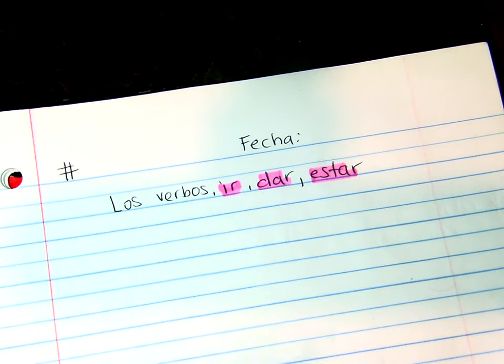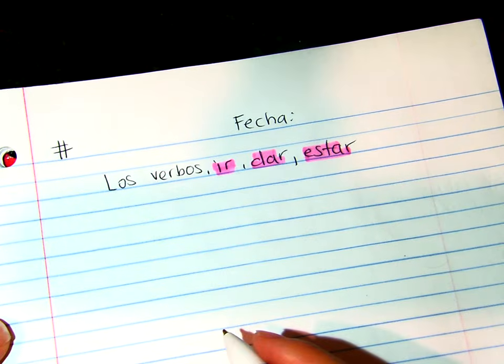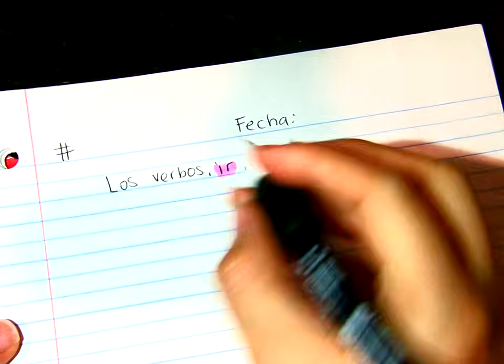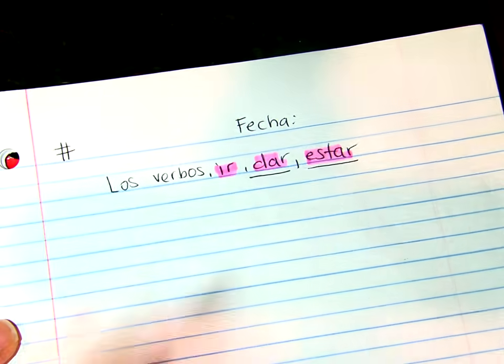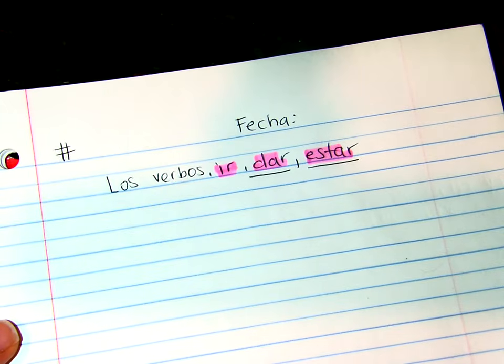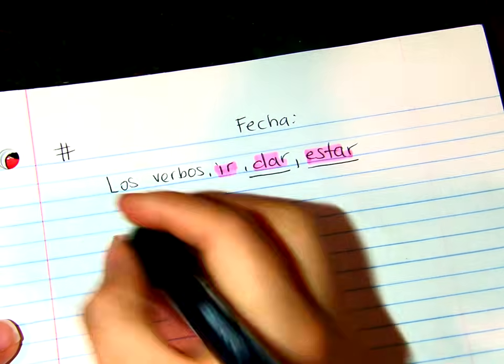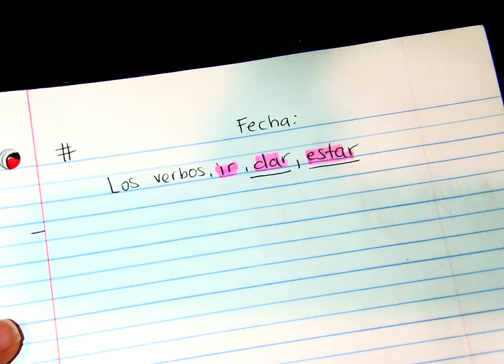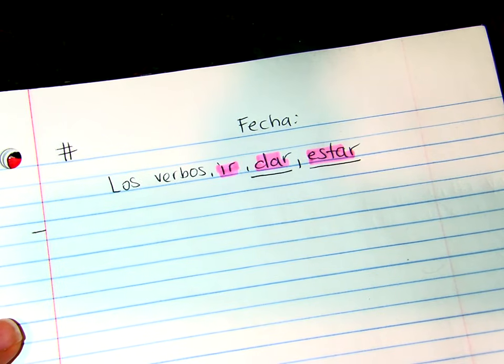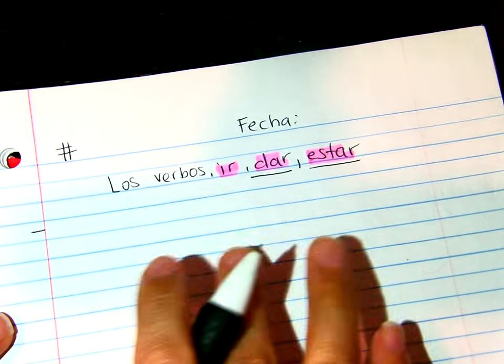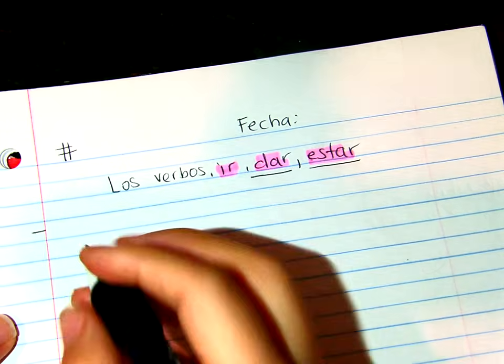Remember last video, I went over the AR ending verbs? Well, we do have dar and estar here. They end in AR, right? But these verbs are not regular. These verbs are irregular. So that means that they're going to have a different conjugation form than the one I told you. That means that those endings I told you to drop the AR and add those endings, well, it's not going to work in here for the most part, okay? So you'll see why.